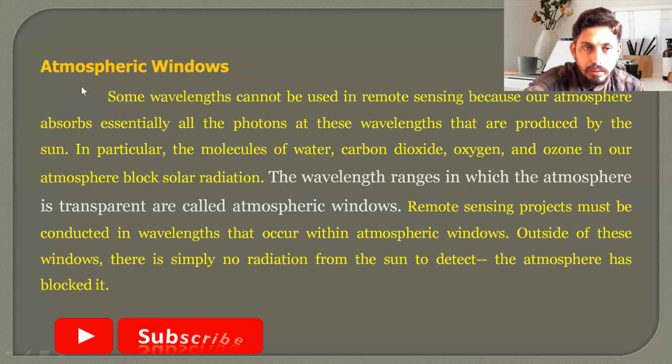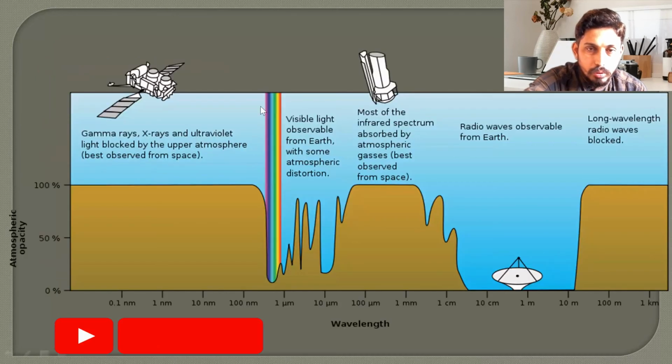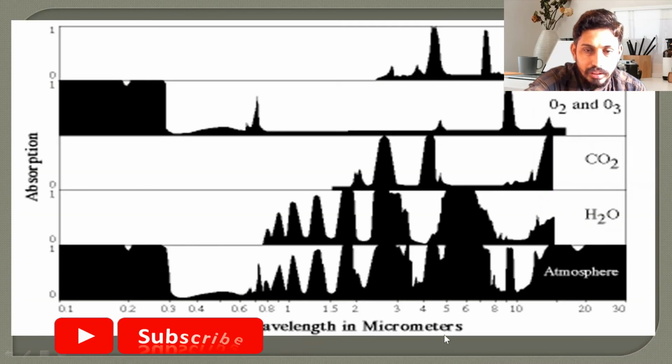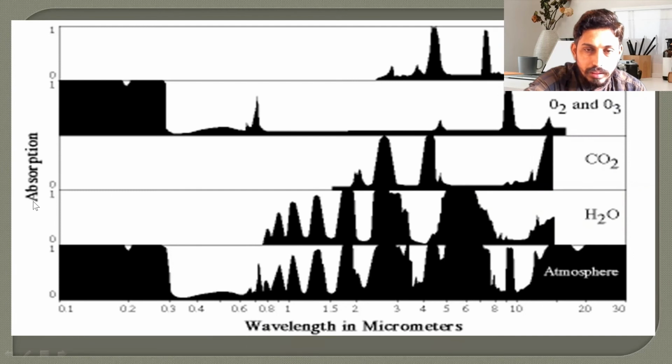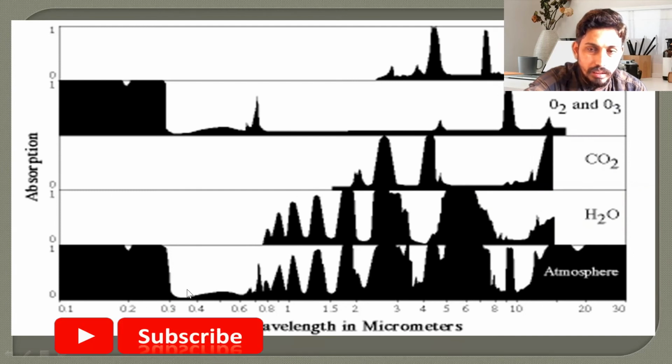For remote sensing purposes, atmospheric windows also play a very important role. So what is meant by an atmospheric window? It is the specific wavelength ranges in which the atmosphere is transparent. This is the atmospheric window for optical remote sensing, which ranges from 0.4 micrometer to 0.7 micrometer. Sometimes for capturing satellite images, we use the infrared band. It also becomes an atmospheric window for optical remote sensing. This diagram represents the absorptions in the different gases. We use the window where there is less absorption.